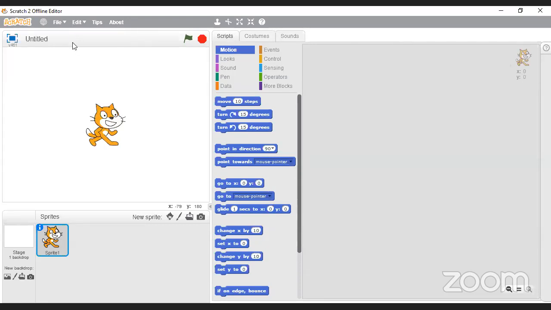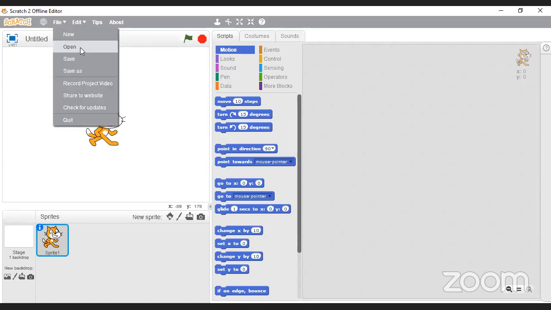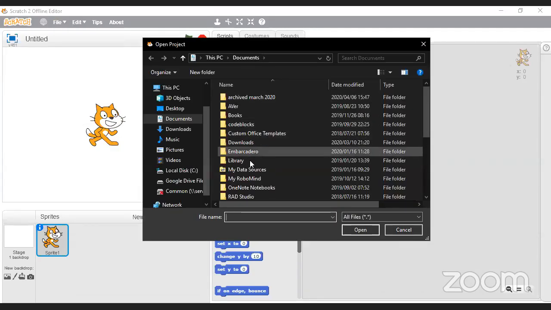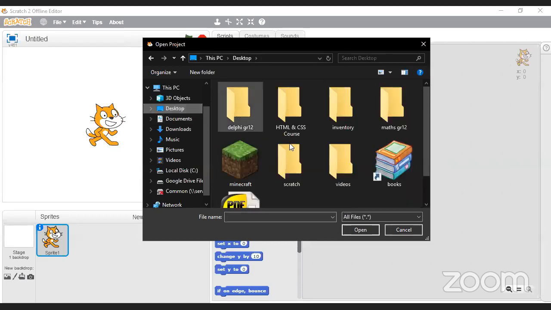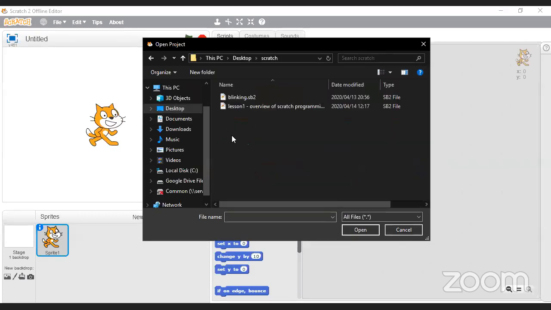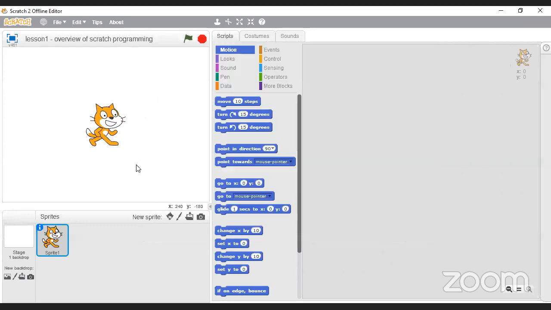So if I just click on new, it's just going to reset it. This thing is now called Untitled again. And I'm going to open up the one that we just had, because I actually want to save this one for later. Okay, so we go and open. Okay, so we're back where we started.